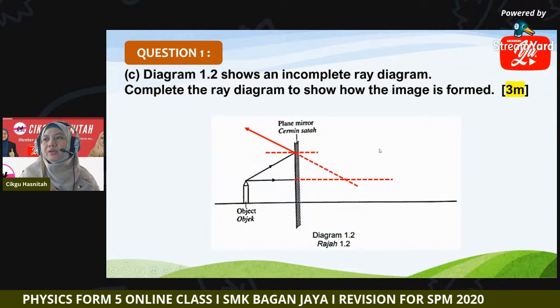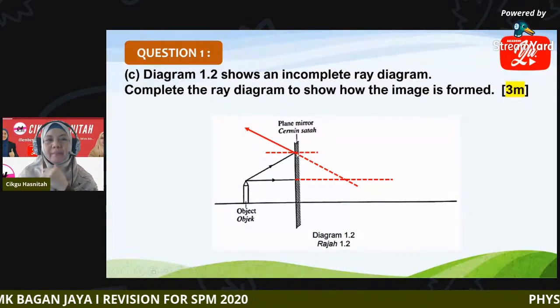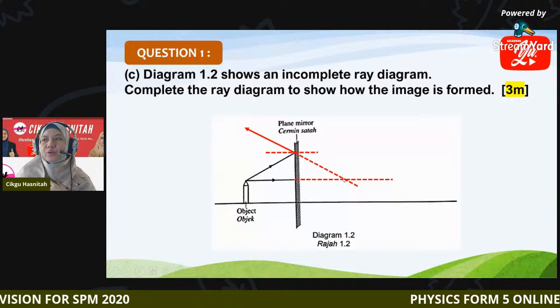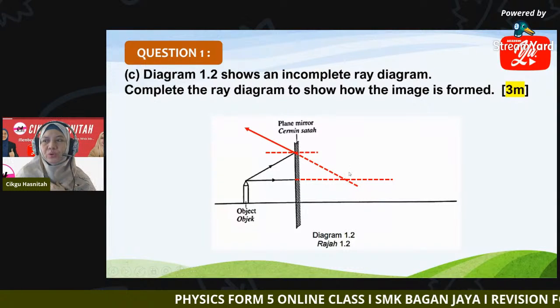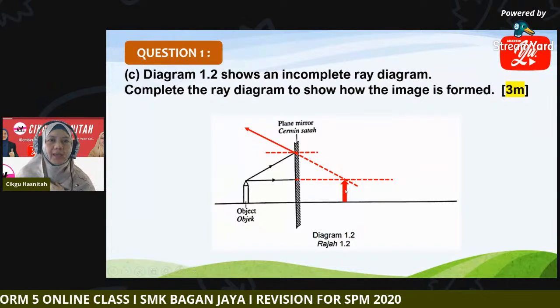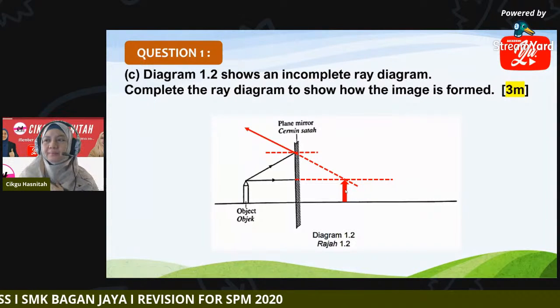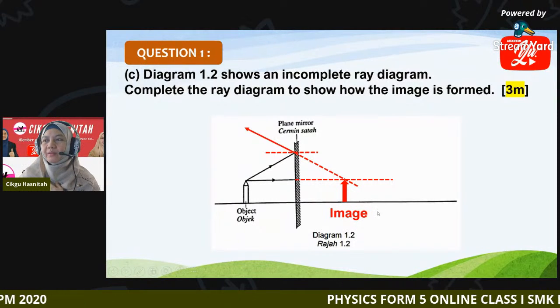So what we do next, we prolong, we extend this line to the back of the mirror. Now you can see this is the intersecting point between these two lines, where our image forms. Very simple. Then you can write that our image is formed there.